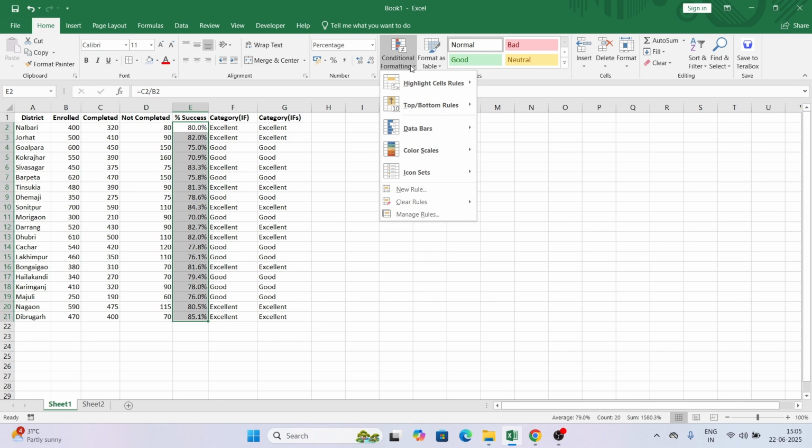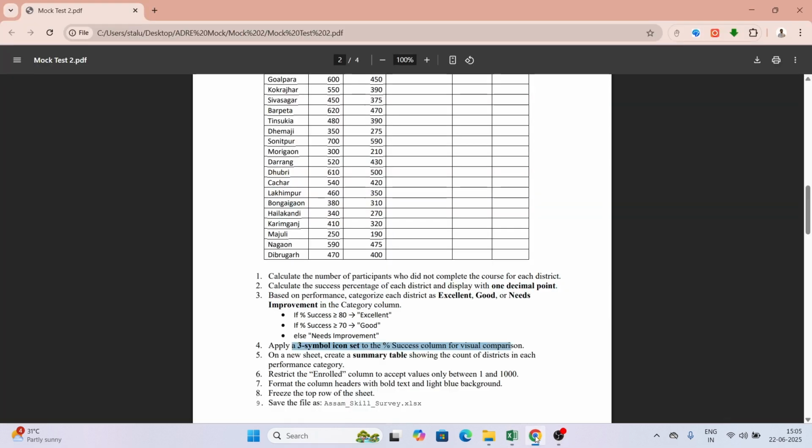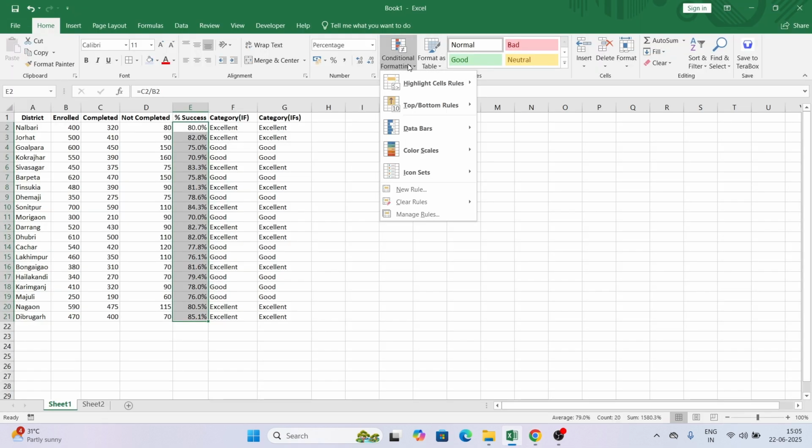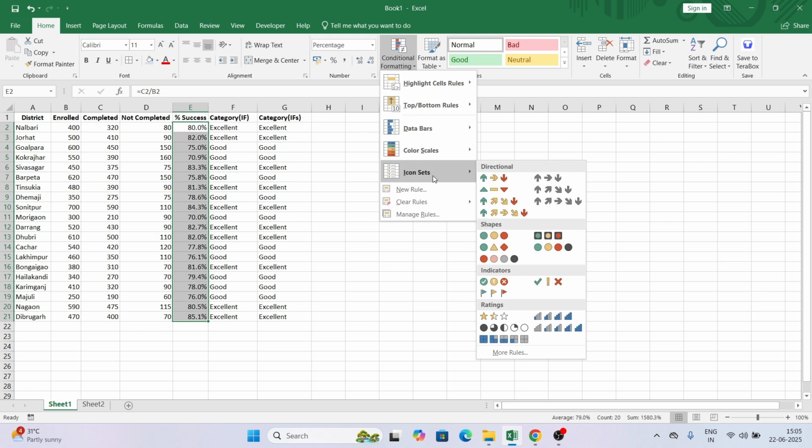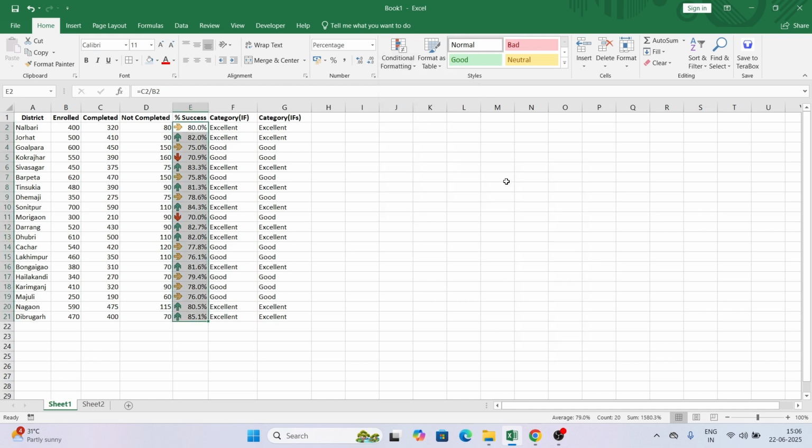The question says we have to use a 3 symbol icon set. So conditional formatting, icon set. Now any of the 3 symbol sets you can choose. This is a 3 symbol set, this is a 3 symbol set, this is a 3 symbol set. Any of them you can choose. So I am choosing this one. It will automatically apply based on the formula or based on the data.